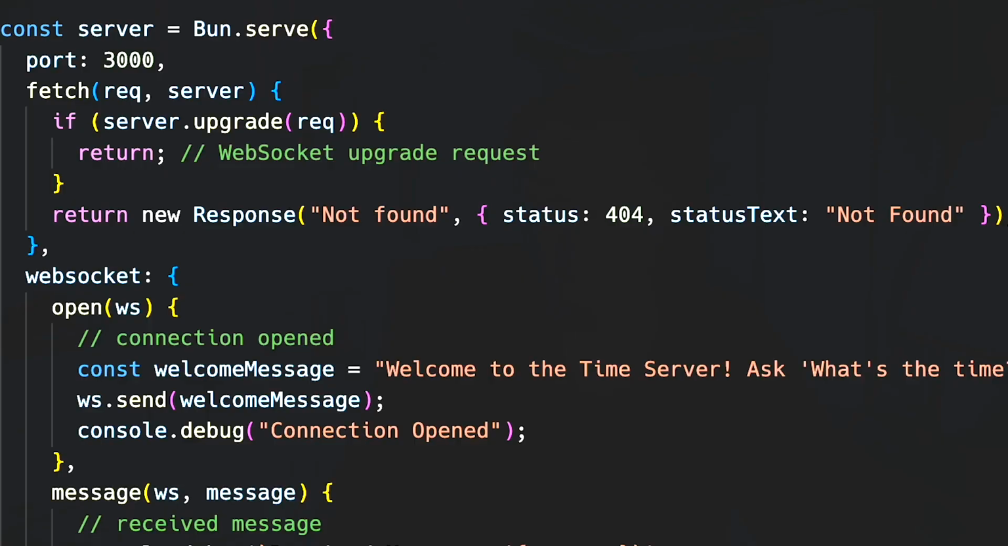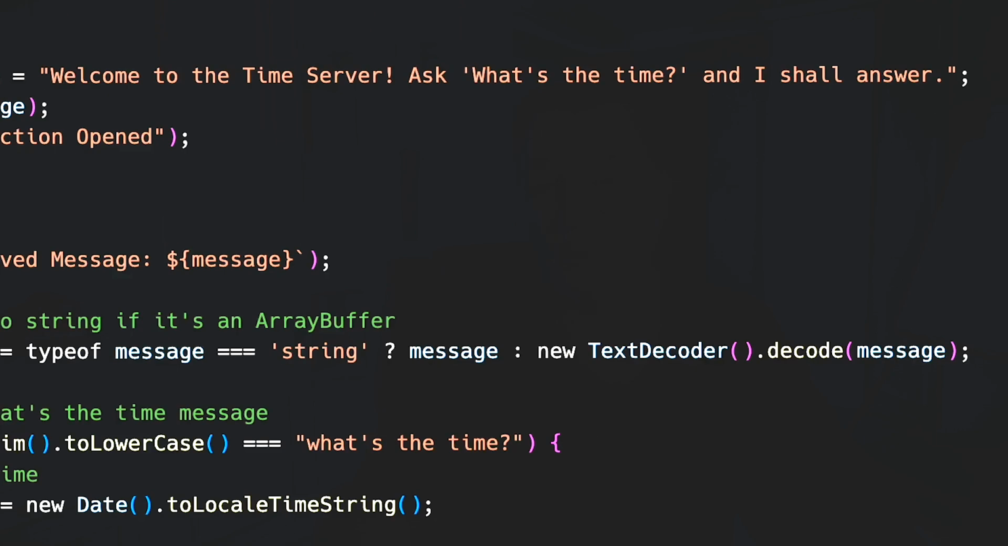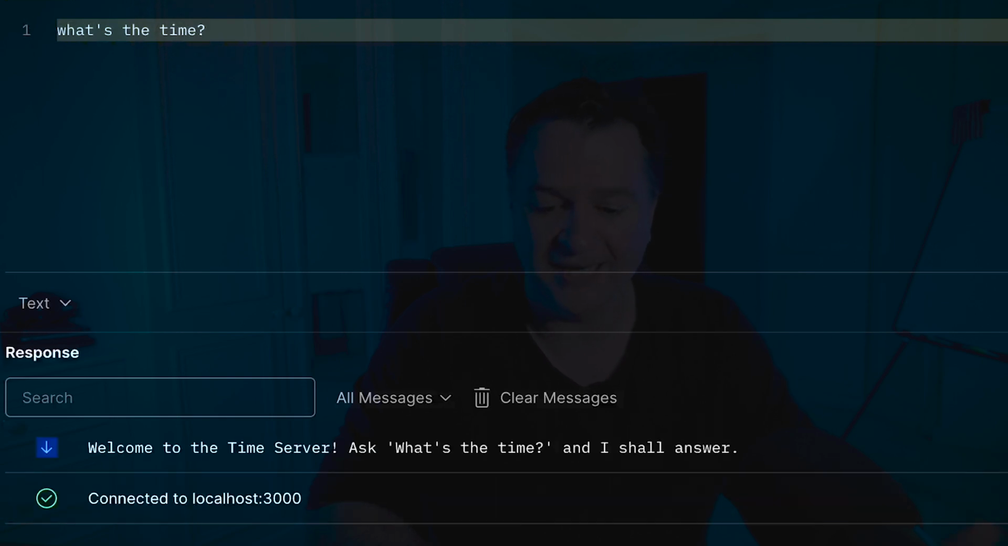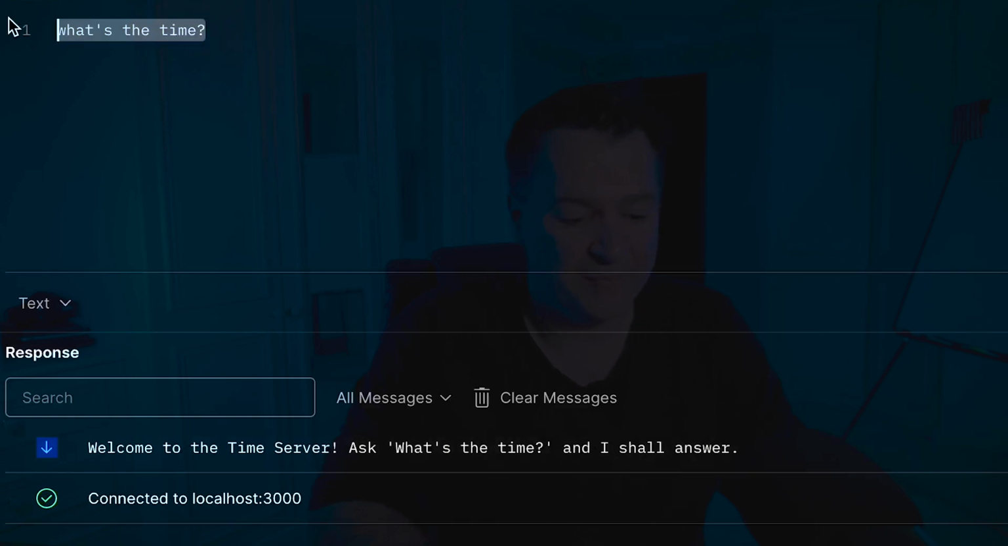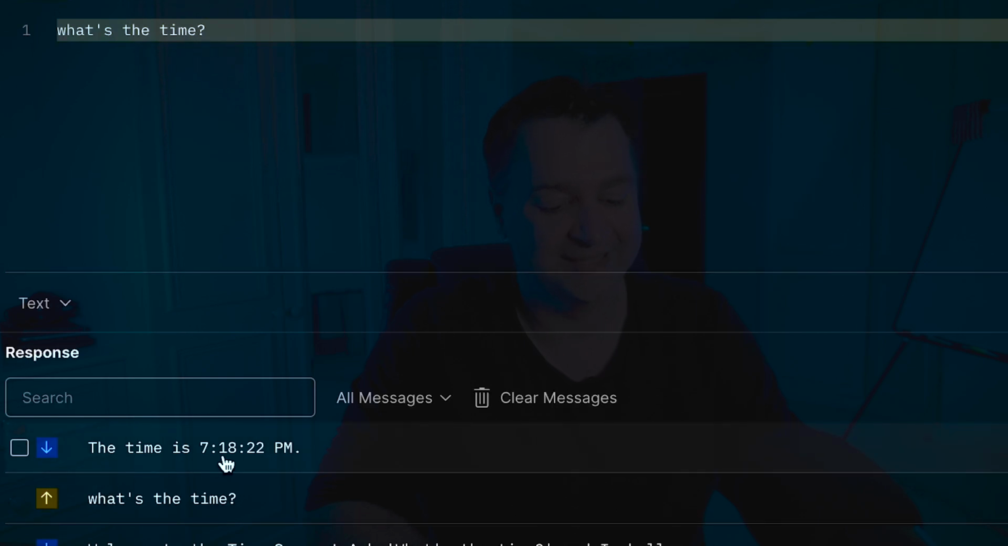Just as a quick recap, we created a WebSocket server in Bun, which acts as a time service. When you connect to that service with your WebSocket client, it will give you a basic welcome message and tell you what sort of commands you can perform. I will connect up to that in Postman, and you see here, if I click on the connect button, it says, welcome to the time server, ask what's the time and I shall answer. I've already put in my message column here, what's the time? And if I hit send, it comes back and says the time is 7:18:22.